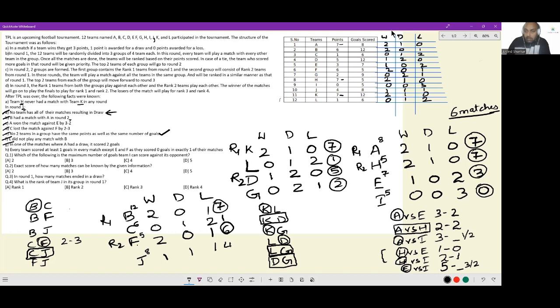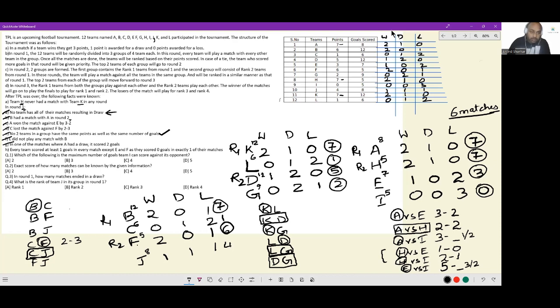Let us also do the same work for this group. I have 12 here. I have 6 here. I also have 12 here. Impressive. D. And for G, I have 9 here. So lots of goals were scored in this group. Now, nothing can be ascertained. Nothing can be ascertained who scored how many goals in what match. I know KD have a draw. I know LG have a draw. I know DG have a draw. But beyond that, nothing else can be ascertained, as in the score lines of these matches cannot be uniquely determined.